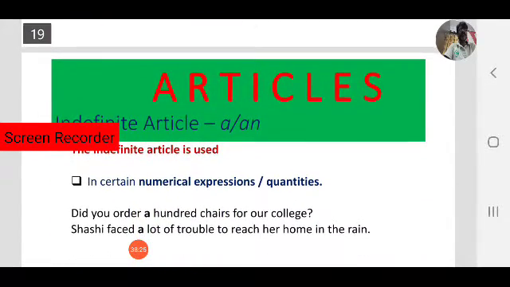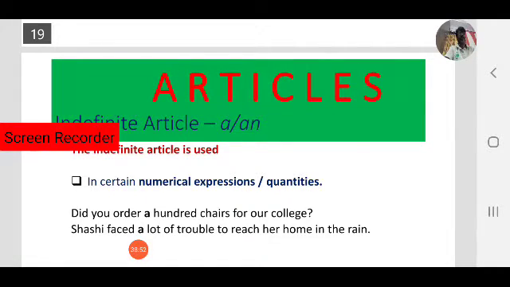Next, the indefinite article is used in certain numerical expressions or quantities. Some examples: did you order a hundred chairs for our college? A hundred is an expression of numerical quantity.